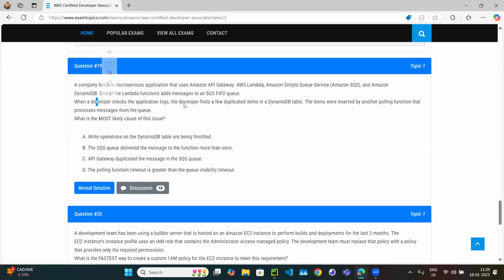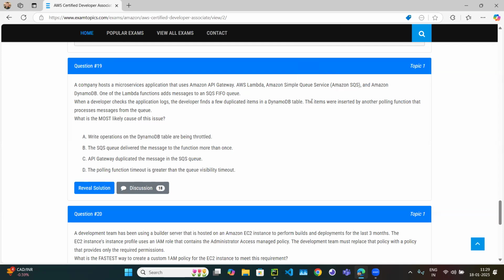When a developer checks the application log, the developer finds a duplicate item in the DynamoDB table. Okay, so what is the issue? A transaction is coming and is routed through this path from API Gateway to Lambda, Lambda to queue, queue to DynamoDB. And when the developer checks the DynamoDB table, they find a duplicated item.